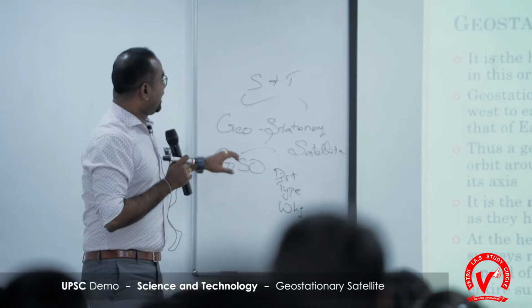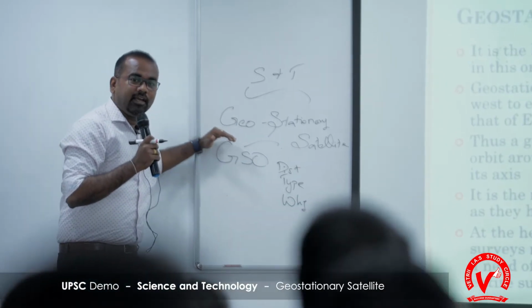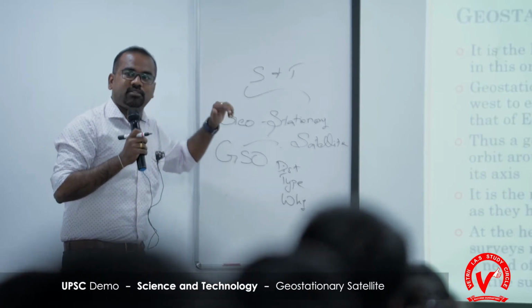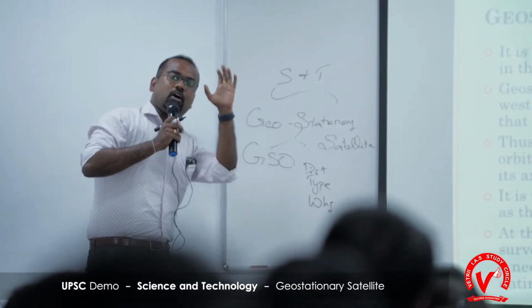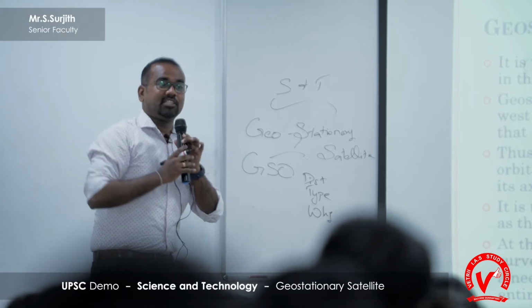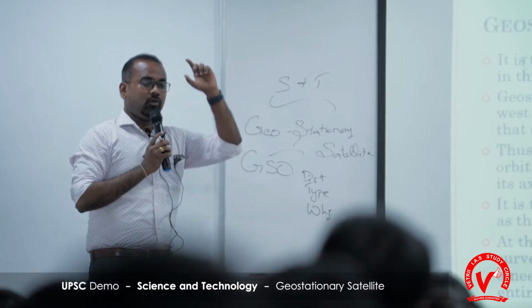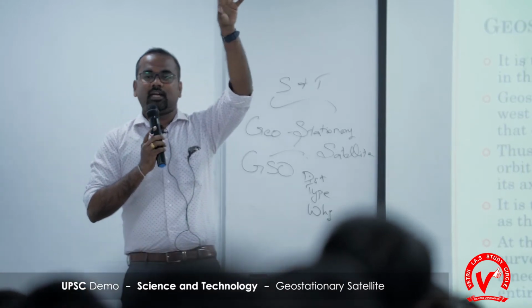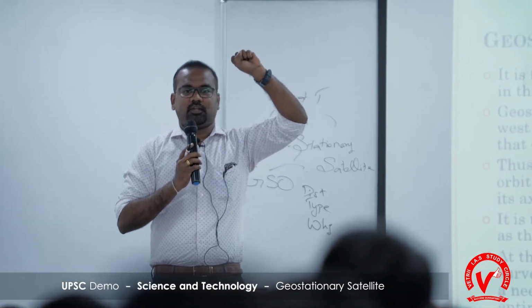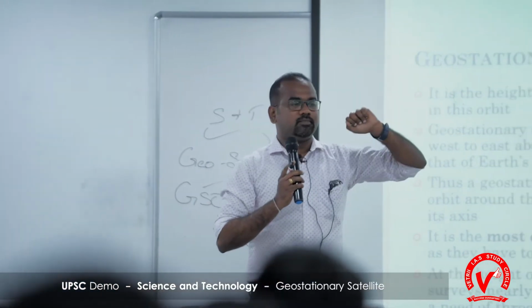If you observe the name, it is geostationary. Geographically, if you observe the object from Earth, it appears stationary. That's why the name is called geostationary. From Earth, if you look at that satellite, it appears stationary. Okay, how can we make that happen?